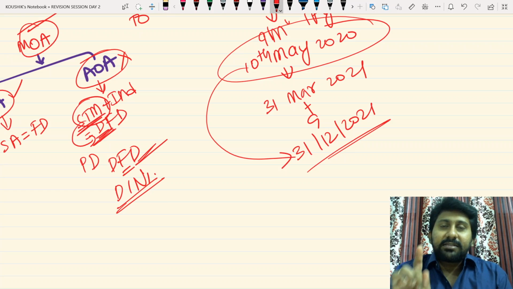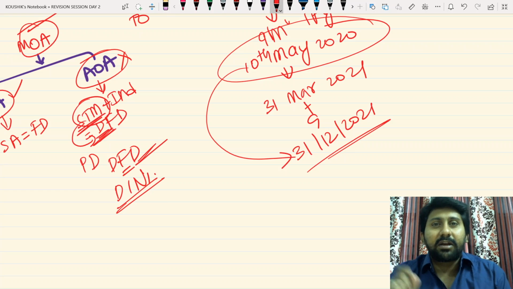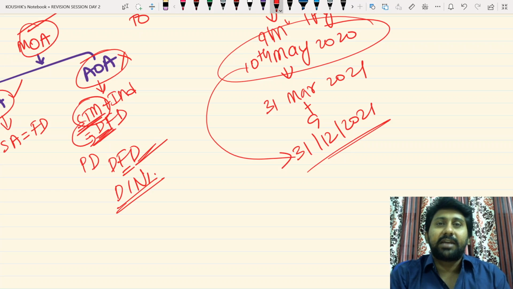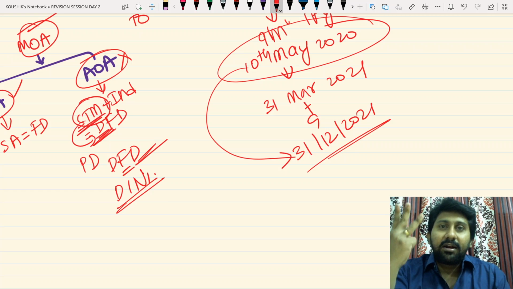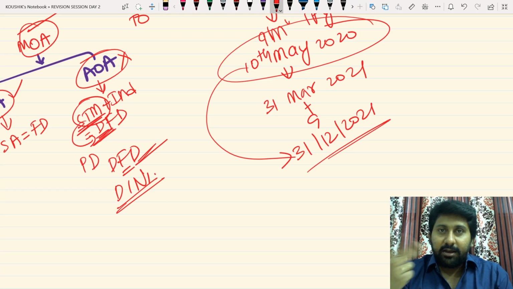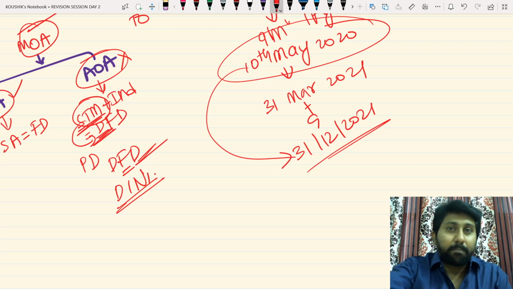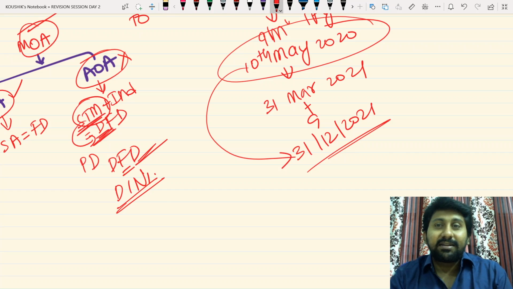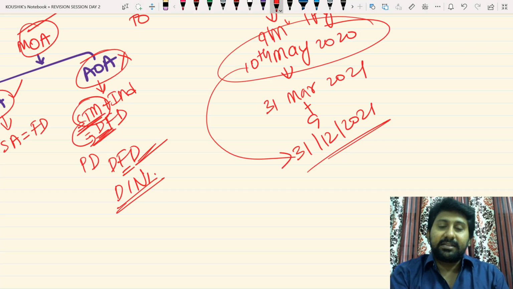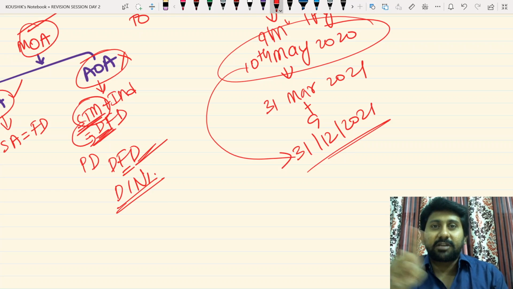Now, is a car a natural person or an artificial person? Artificial person. I am the owner of the car. I purchased the car for 10 lakhs. I appointed a driver. Now, three entities are there: car, owner, driver. The car is an artificial person. The owner is the subscriber to the memorandum, the person who purchased it. And the driver is the director who drives that particular car. So represent it like this: the car is a company, the driver is a director, and I am a subscriber to the memorandum.